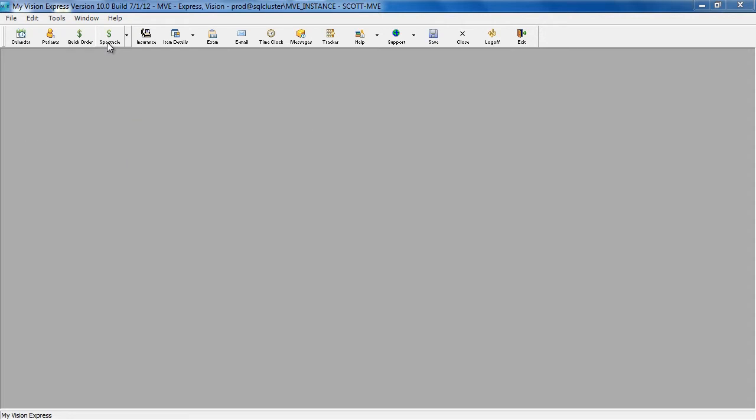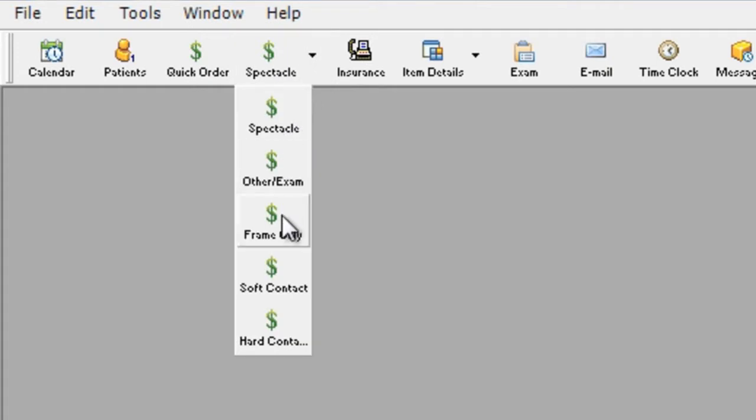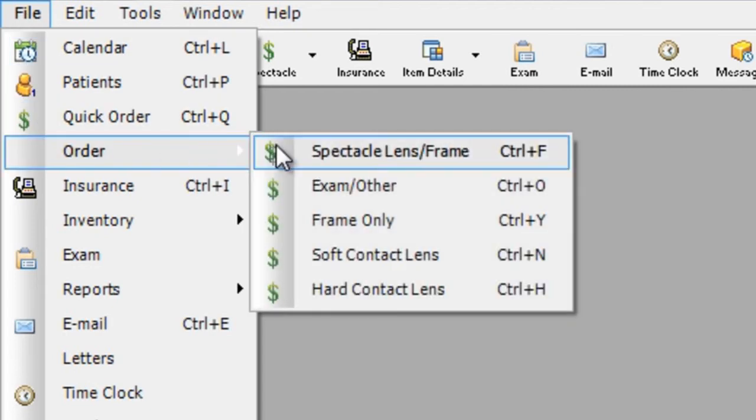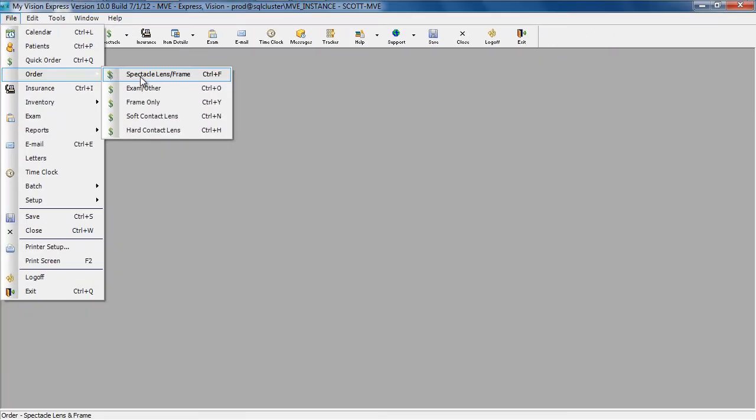You can get to the Detailed Order screen either by clicking on the spectacle icon or by clicking on the arrow next to it and selecting the order type. You can also go to File, Order, and select the order type from there. You can even use the keyboard hotkeys that are listed.